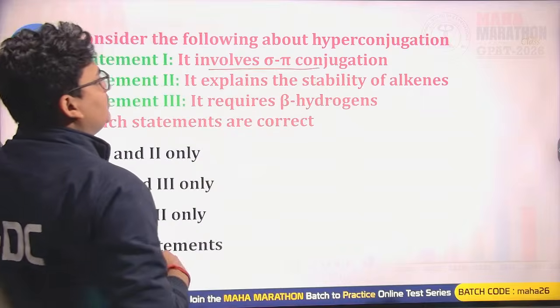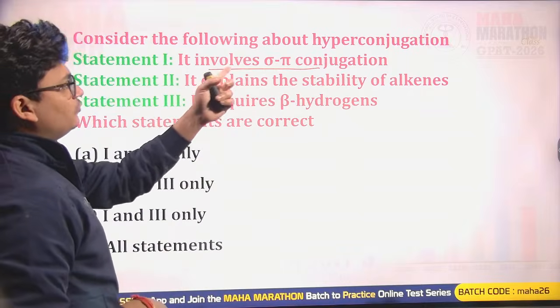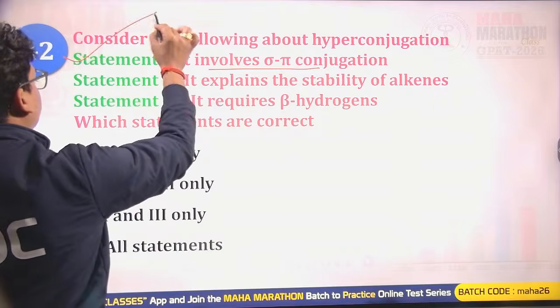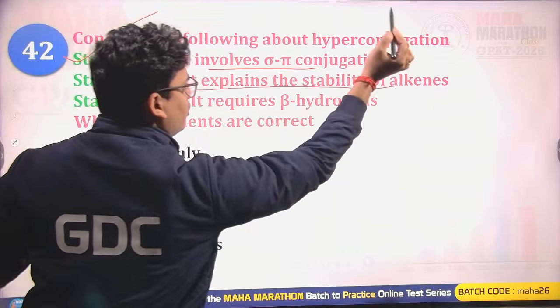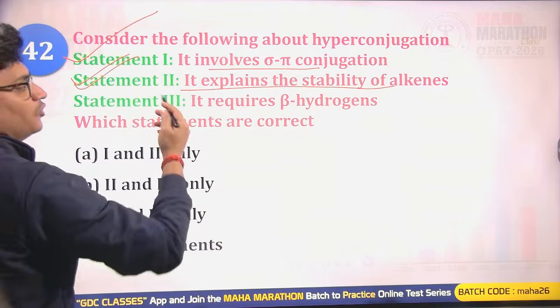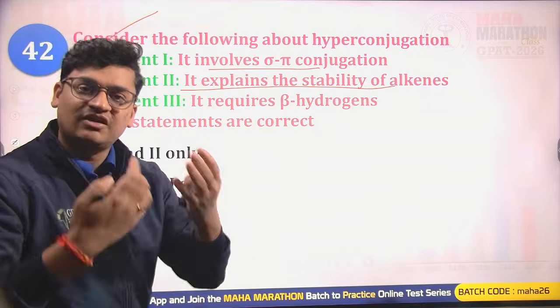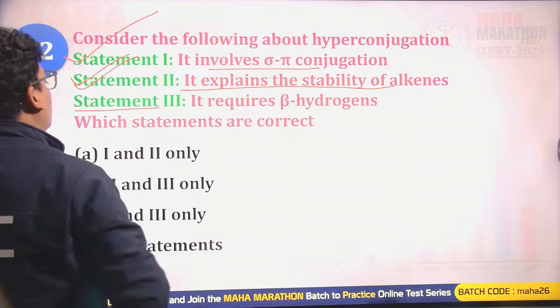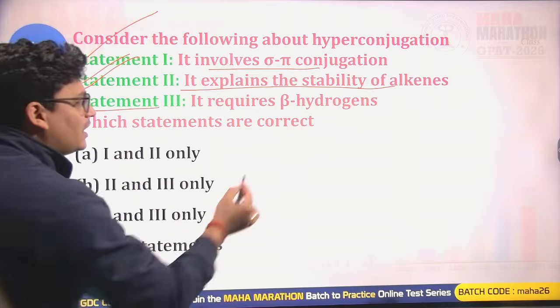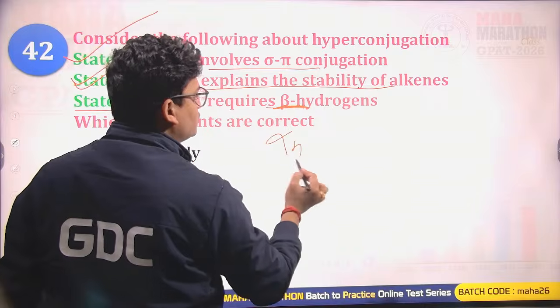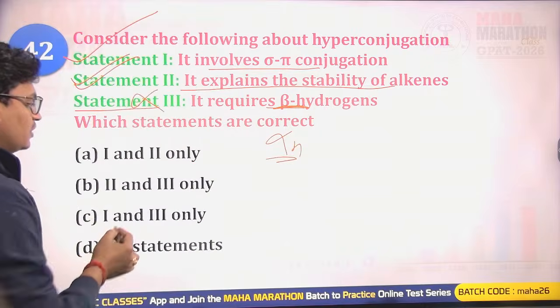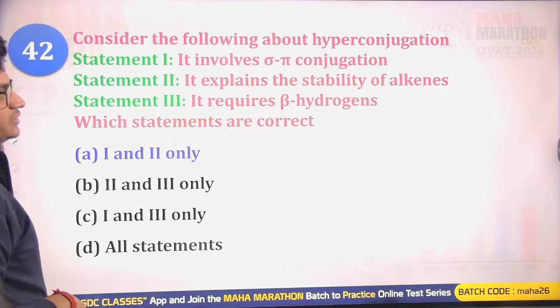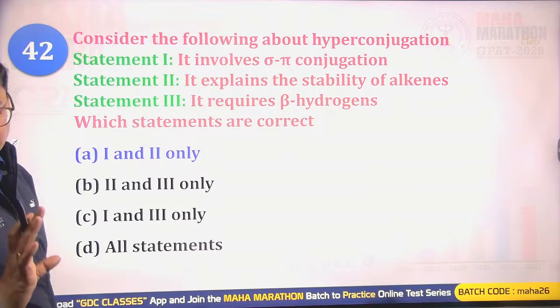Again, we are having a statement based question regarding hyperconjugation. It involves sigma pi conjugation. Yes, statement 1 is correct. It explains the stability of alkenes. Yes, that is also correct. The more the hyperconjugation structures, the more the alpha hydrogens, the better the alkene will be stabilized. Statement 3, it requires beta. No, it requires alpha hydrogen. So statement 3 is wrong. 1 and 2 only are the correct ones.